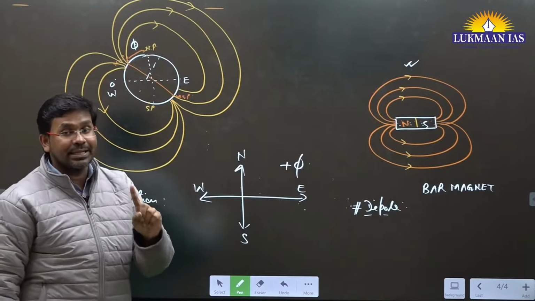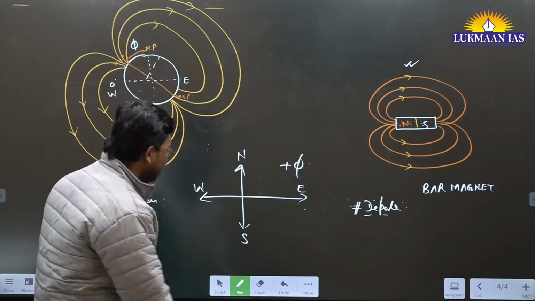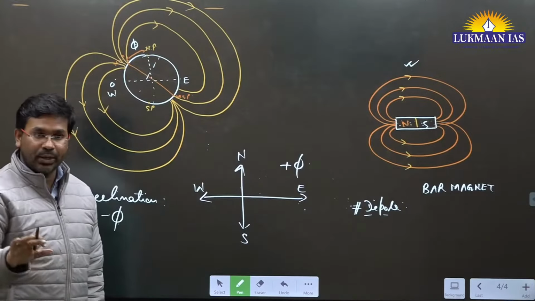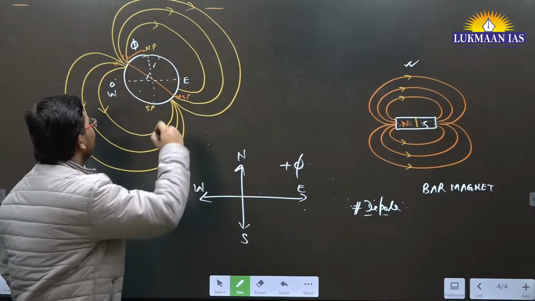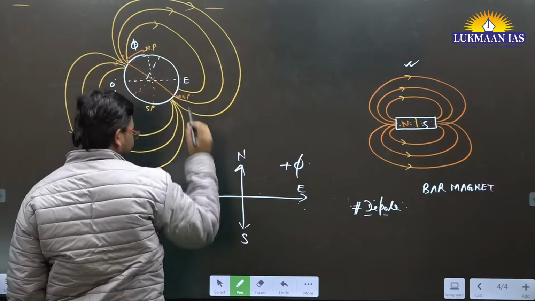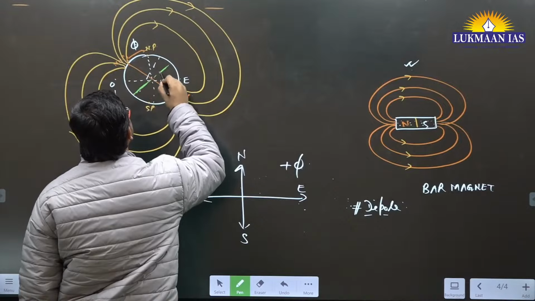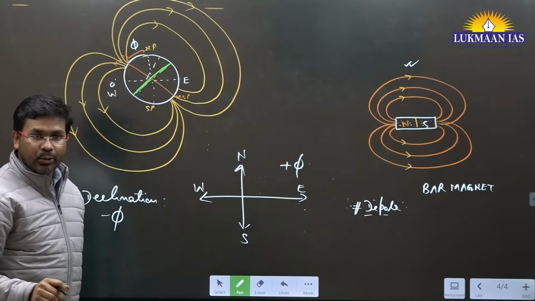Apart from this, there is another thing which is known as the equator of the geomagnet. What is the equator of the geomagnet? When we talk about this magnet, this will be the equator of the geomagnet. I'll be using some other color, let's say I'm using green. This is the equator of the geomagnet.